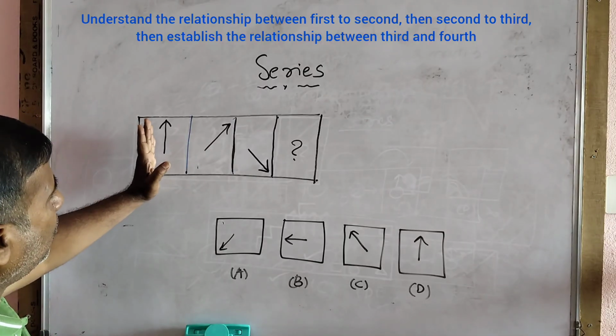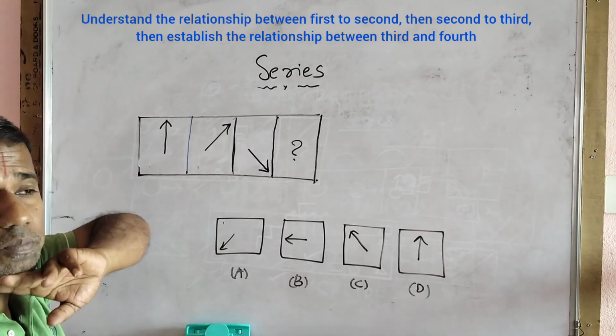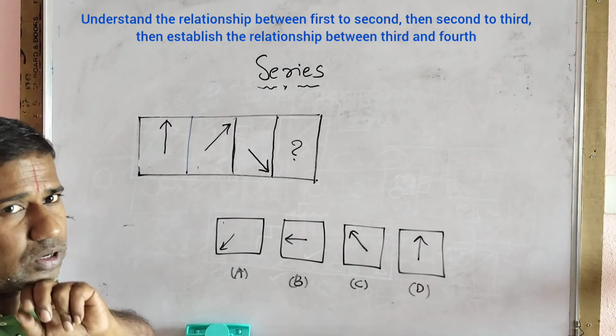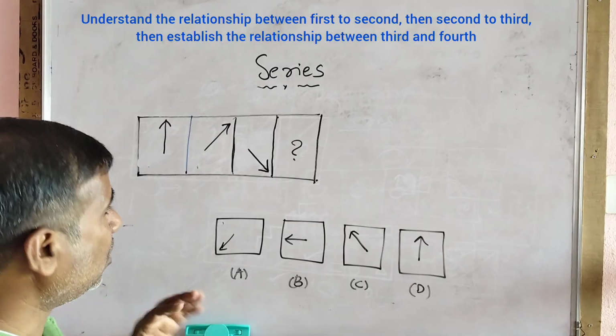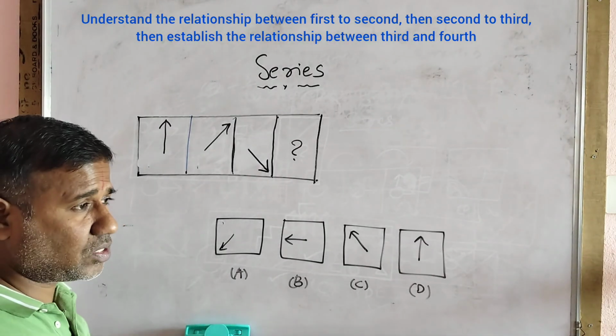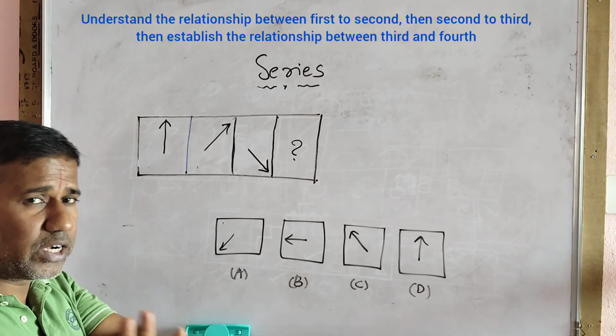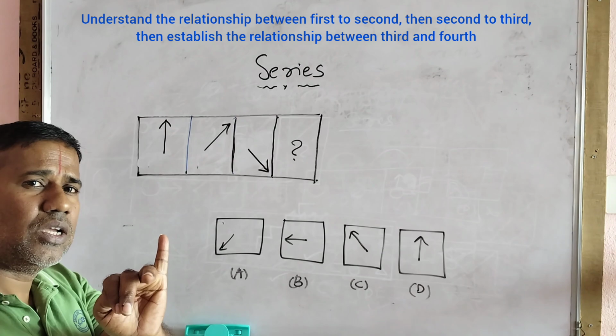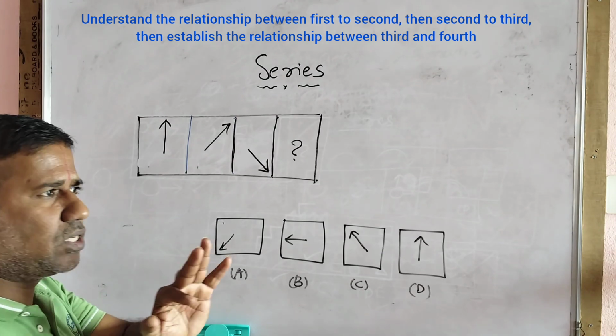Okay, now I have already told you in my previous videos there is a concept of 8-stop concept and 4-stop concept. Do you remember? If you have not seen my previous videos, we have covered 4 mental ability types already: odd man out, mirror images, analogy.